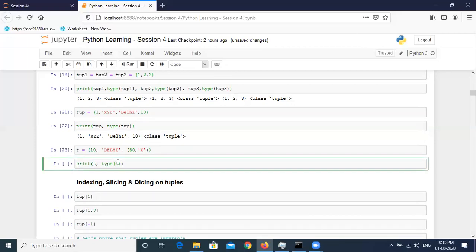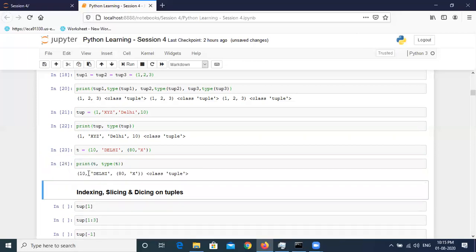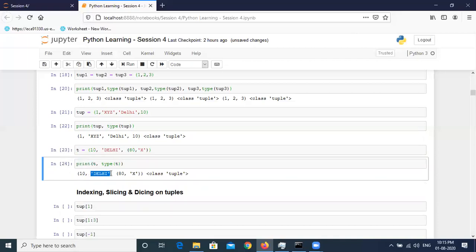Now let's see how a tuple inside a tuple gets stored in the backend. And you can see that the first element is 10, the second element is Delhi, and the third element is this complete tuple. You don't break this as third element and fourth element. The inside tuple is the third element of this outside tuple, the external tuple basically, right? So I hope that is clear. Any questions till now?